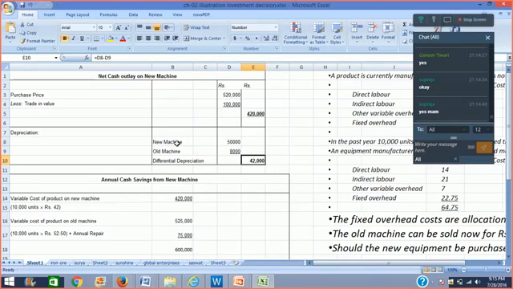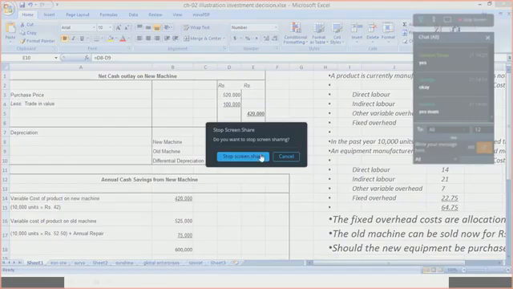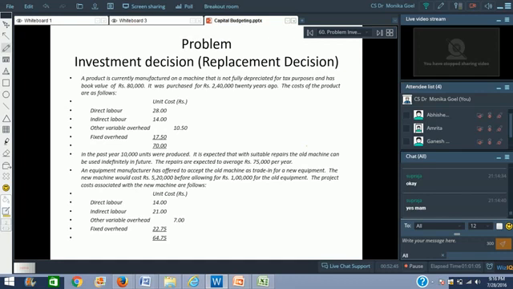Clear? Any doubts? Anybody who's got any doubts? If you're not able to write when I am doing the screen share, you can ask me right away.